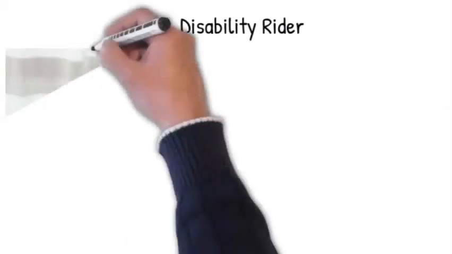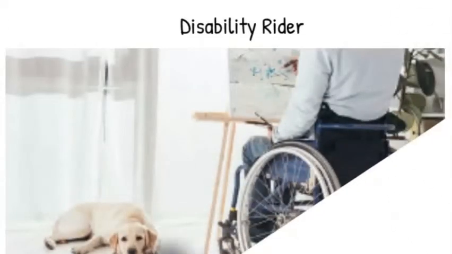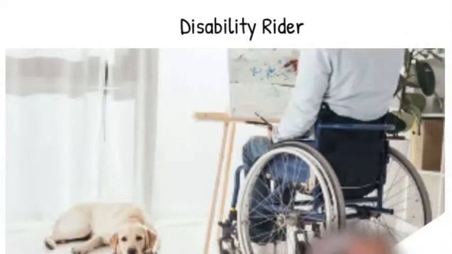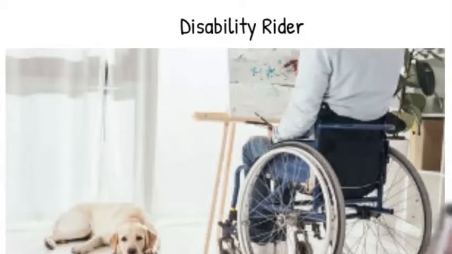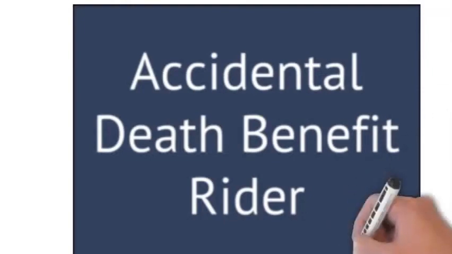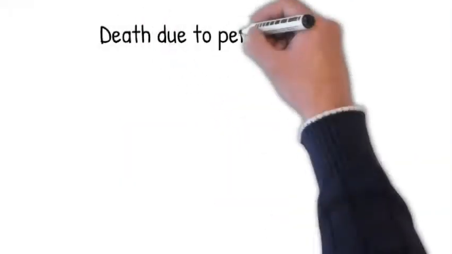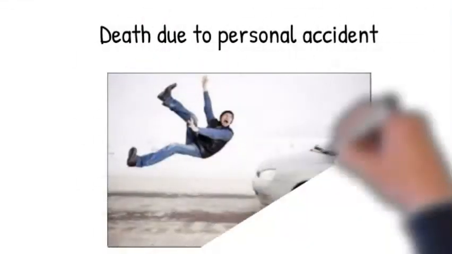Then we have the disability rider, which, as the name suggests, will cover the policyholder in case of a permanent disability. One may get a certain amount of income from this rider, which will be a lump sum amount spread out over monthly installments. Next one is accidental death benefit rider. This rider will ensure benefits if the policyholder is in an accident that leads to death. The benefit is paid to your beneficiary over and above the basic life plan cover.